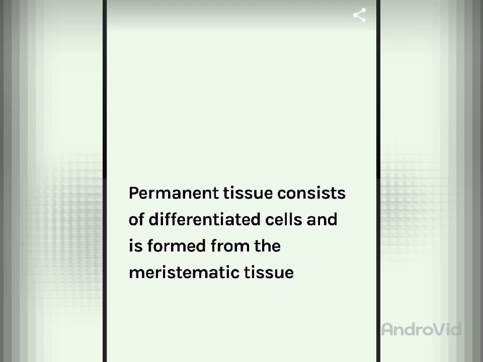So this is a very important point to note down in your notebook, that meristematic tissues are undifferentiated and it is a differentiation point also, and permanent tissues are the differentiated cells, and they are formed by the meristematic tissues.